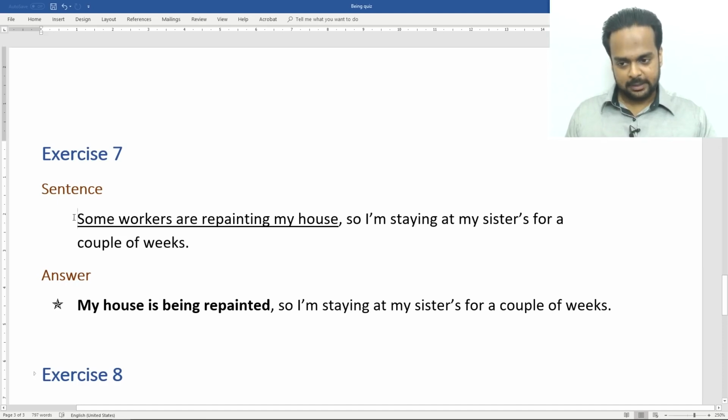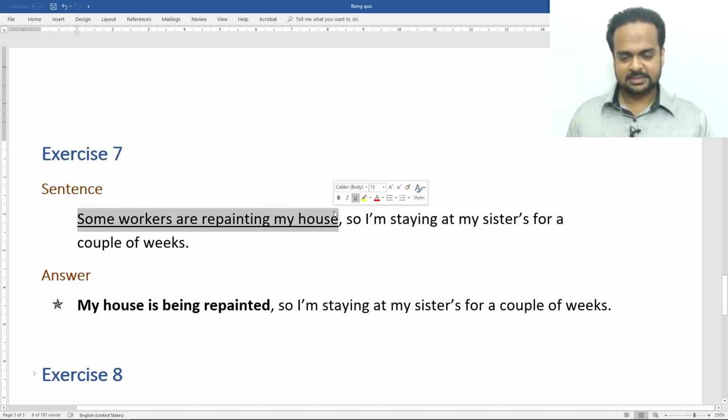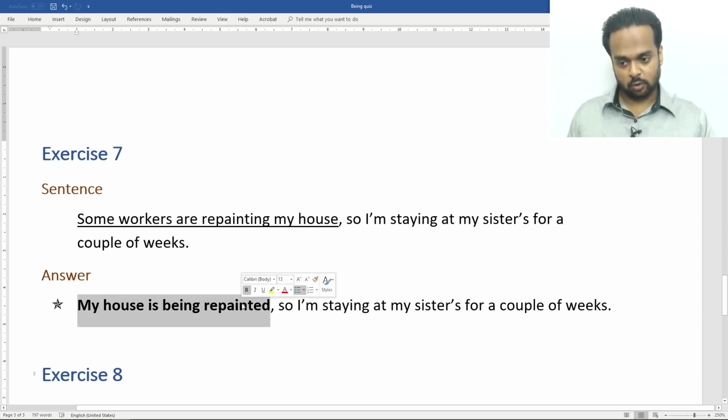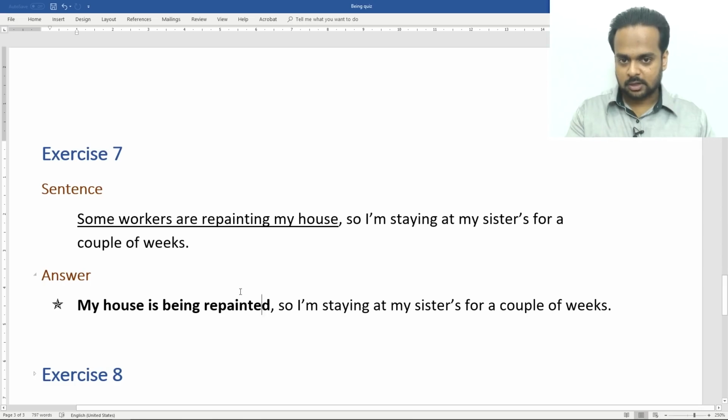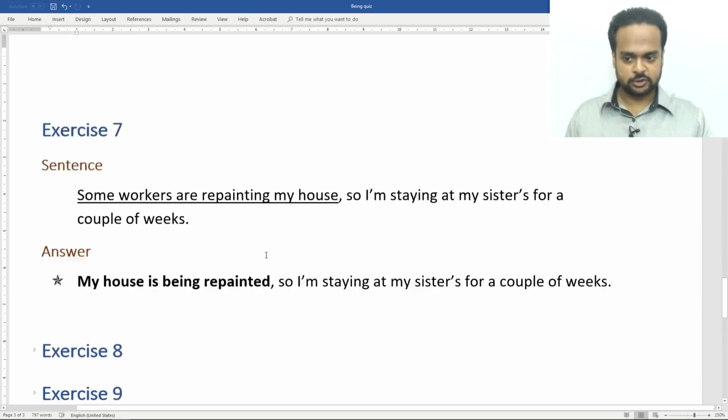Now you can tell just by reading this first sentence that it sounds very unnatural. So this is a classic case where you need the passive voice. This is the passive voice, and the agent, some workers, the people who are doing the action, are not mentioned because that's really just unnecessary information. So my house is being repainted, so I'm staying at my sister's for a couple of weeks.